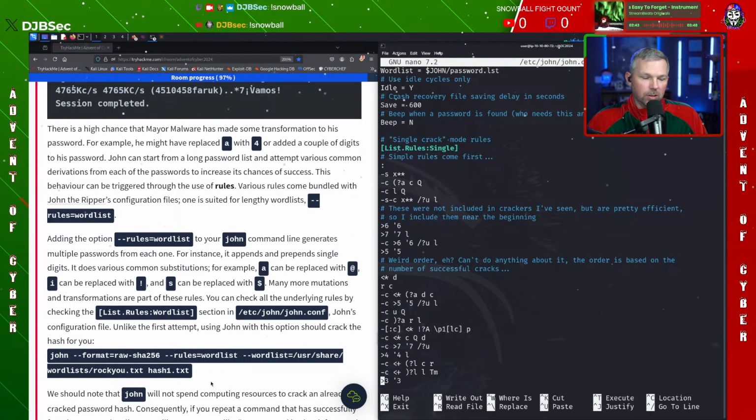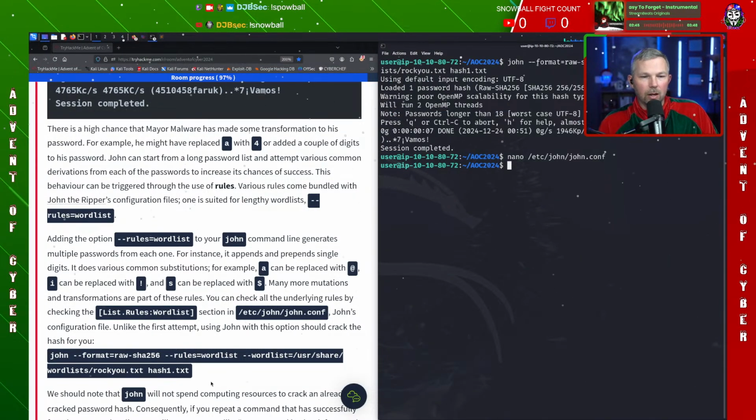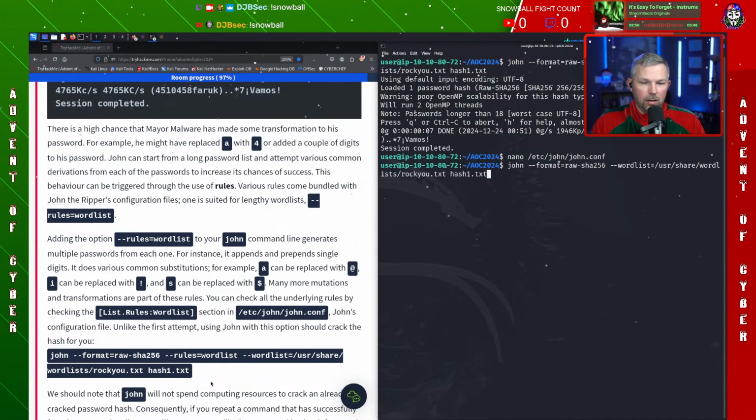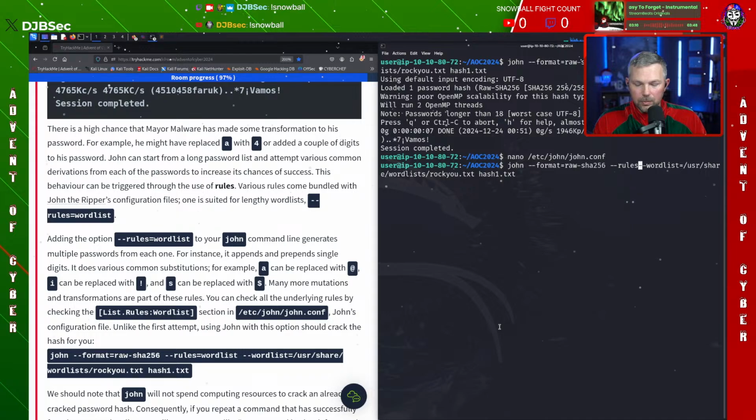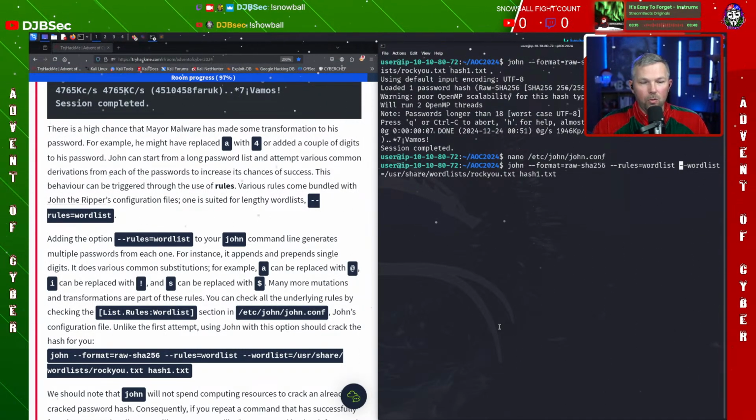But now we've got to use those rules in what we put in here. Let me exit out of this. So let's go ahead, we're going to update this, and then we're going to back up. Then what we're going to do is add the rules in here, and we're going to say rules equal wordlist. And now we've got that. Now let's try and rerun this and see if we're able to find something.